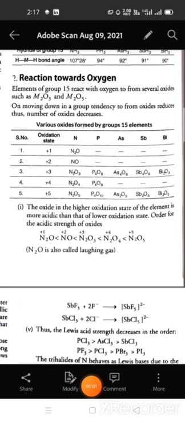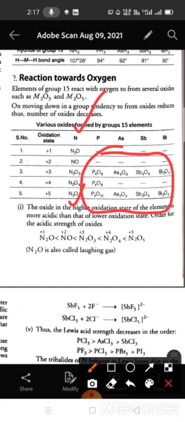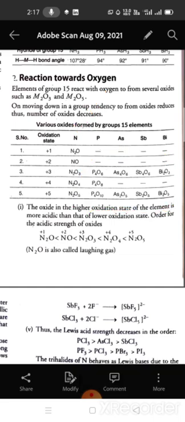Now the reactions towards oxygen. So nitrogen can form the oxides like N2O, NO, N2O3, N2O4, N2O5. So all of these are the oxides of the elements of 15th group. Okay,